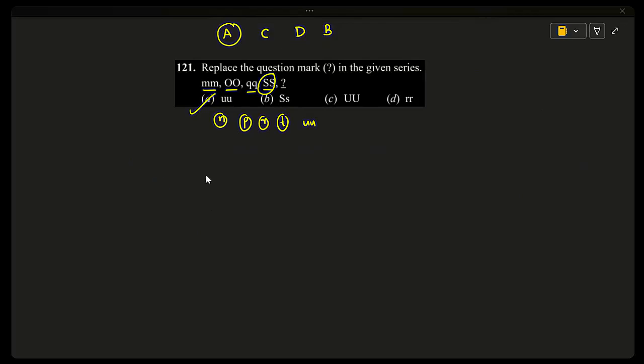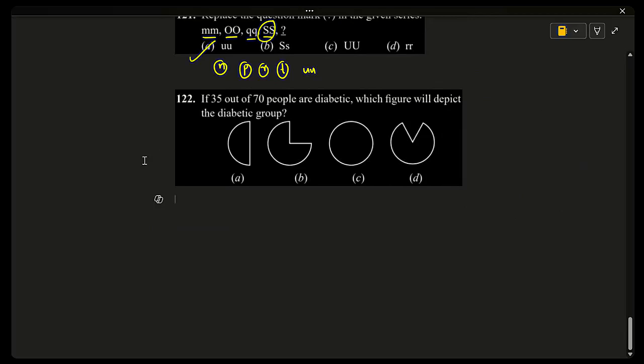122. 35 out of 70 people are diabetic. Which figure will depict the diabetic group? So let's convert it into a fraction. 35 compared to 70. 35 ones, 35 twos, it will be half. So half the full figure is represented in option A.